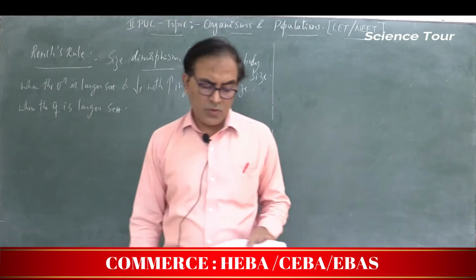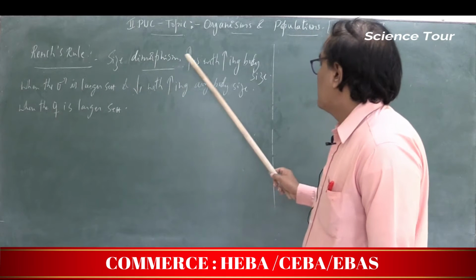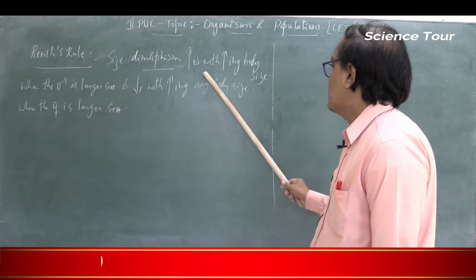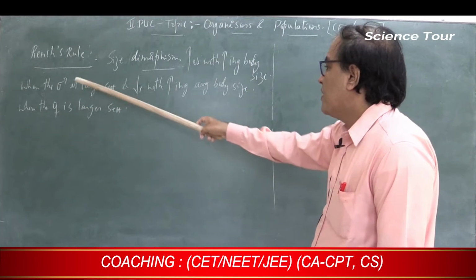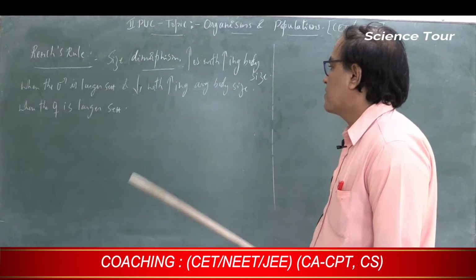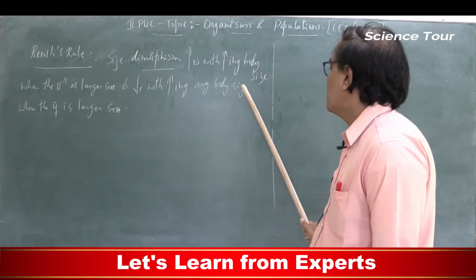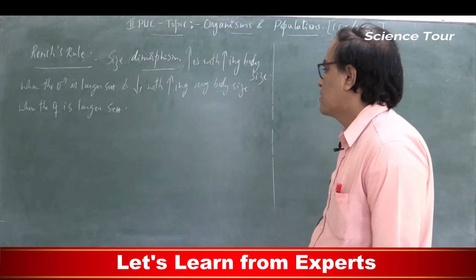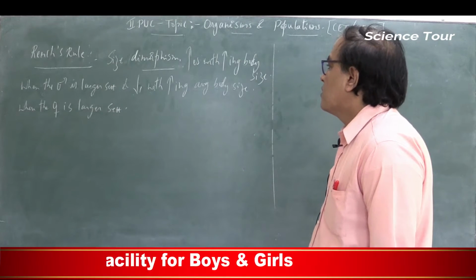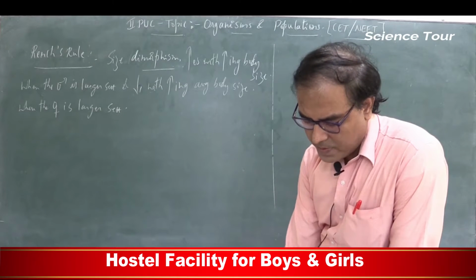So, take down these rules. Sexual dimorphism increases with increase in the body size when the male is the larger sex, and decreases with increasing average body size when the female is the larger sex. This rule is given by Rensch, so it is called Rensch's rule.